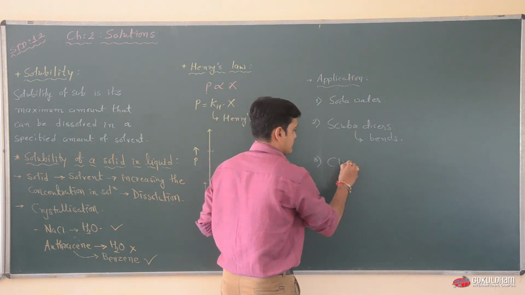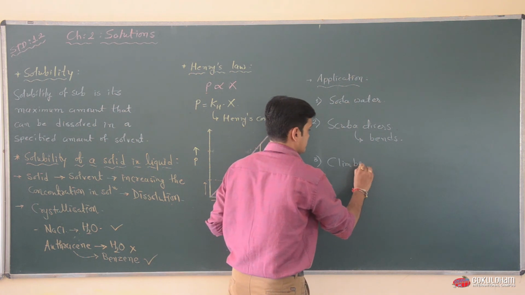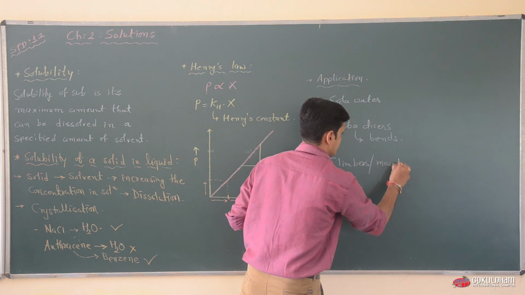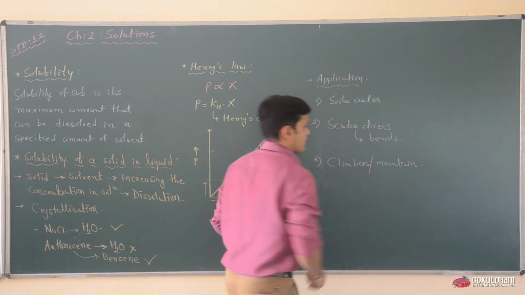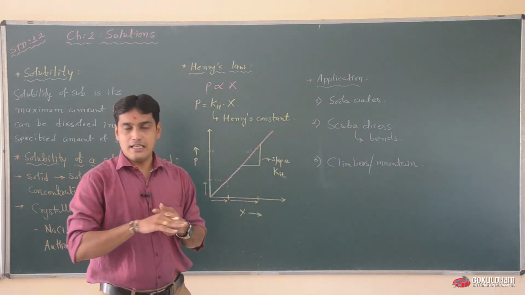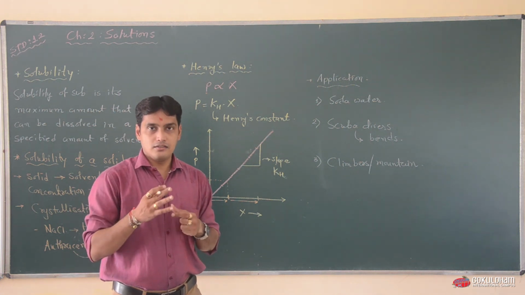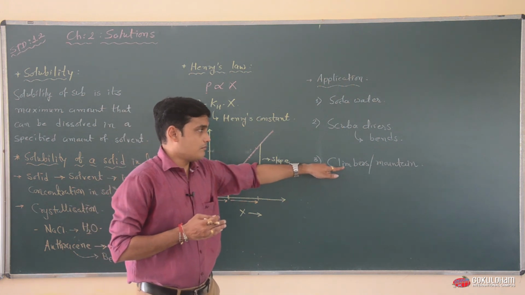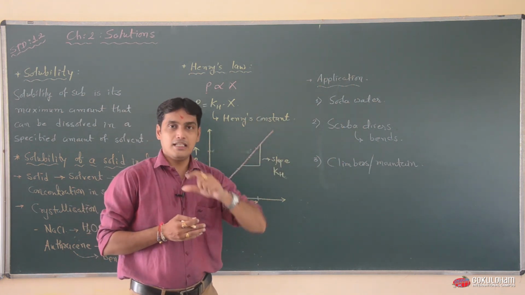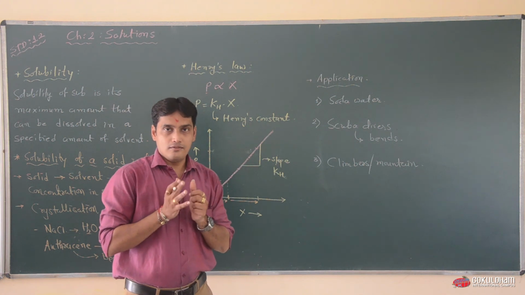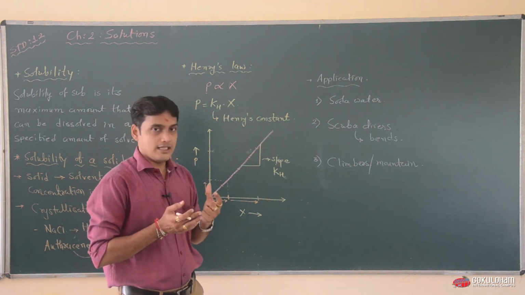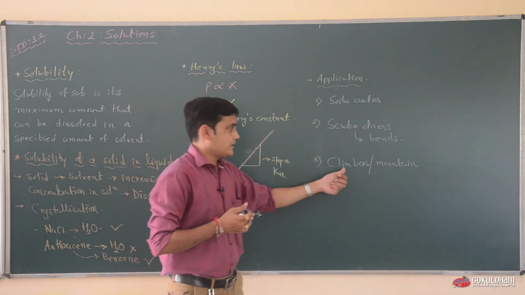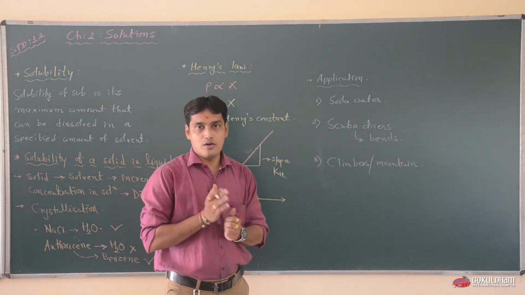In the third application, for climbers or mountain climbers, we know that on our land surface there is thick air. When we are going to the mountain portion, the air is lighter. When this type of air is taken by the climber, they feel the lack of oxygen.